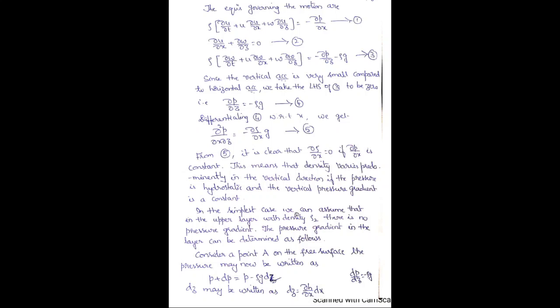In the simplest case, we can assume that in the upper layer with density rho 2, there is no pressure gradient. The pressure gradient in the layer can be determined as follows. Consider a point A on the free surface. The pressure may now be written as p plus dp is equal to p minus rho g dz, because dp by dz is equal to minus rho g. So with this, we can write dp as minus rho g dz. And dz may be written as dz is equal to dou h by dou x into dx.